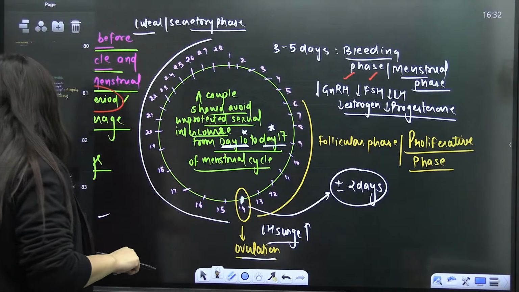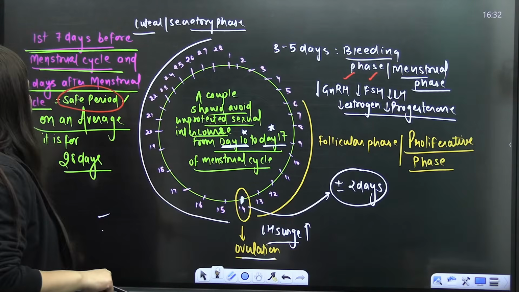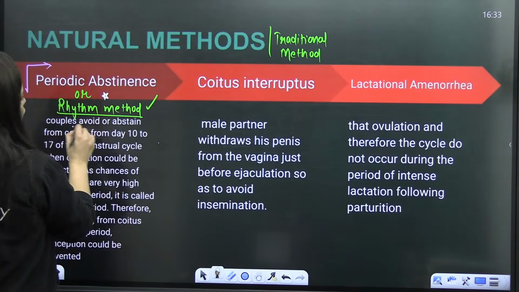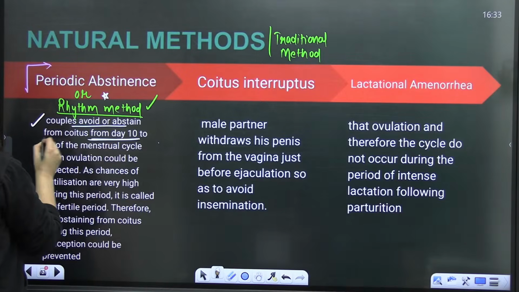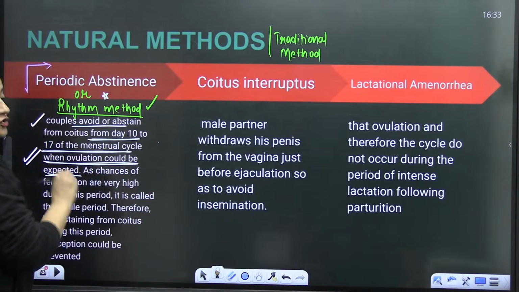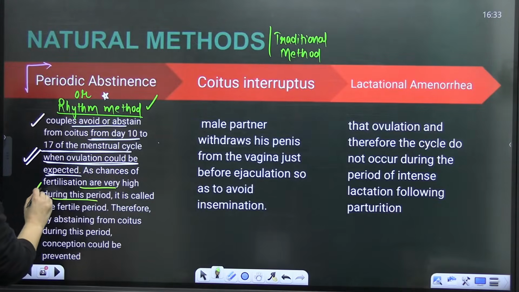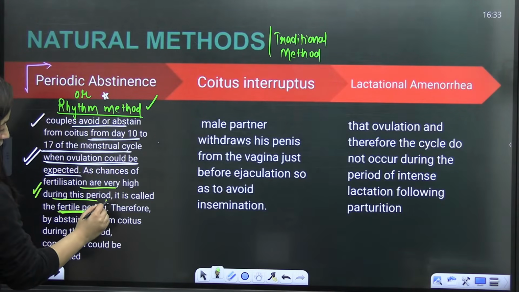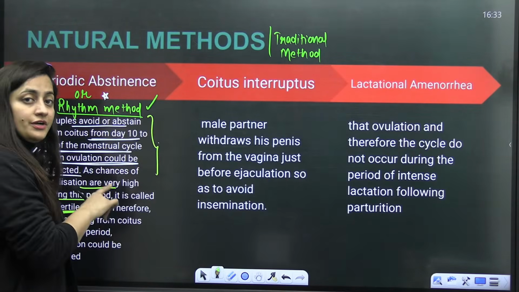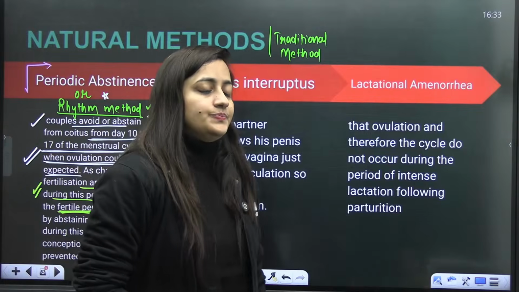So this is the first method, the periodic abstinence, also known as the rhythm method. Couples avoid or abstain from coitus during day 10 to 17 of the menstrual cycle, when ovulation could be expected. As chances of fertilization are high during this period, the female is fertile. So if any couple is interested in having a baby, they should have unprotected sexual intercourse in this fertile period.